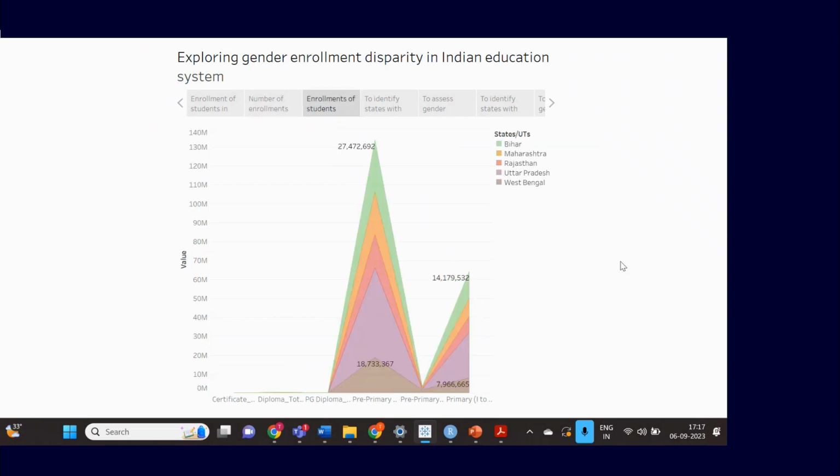Next, enrollment of students across India divided on the basis of education tracks. Here we can see the top 5 states having the highest enrollments. We wanted to study the nature of enrollment in those top 5 states. The top 5 states are Bihar, Maharashtra, Rajasthan, Uttar Pradesh, and West Bengal. We can see that pre-primary to higher secondary level education has the highest number of enrollments and it varies highly compared to the other courses.